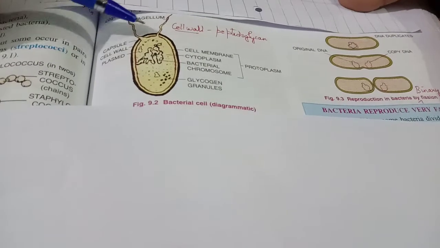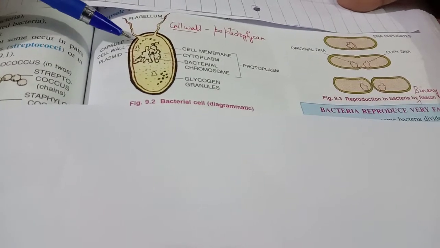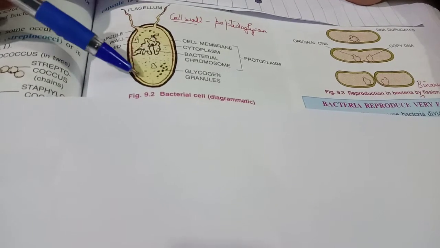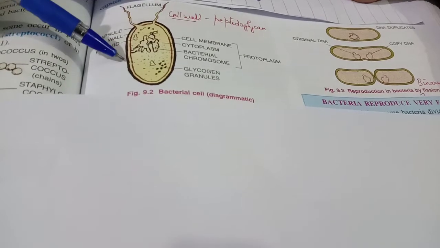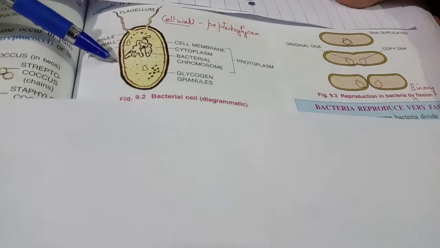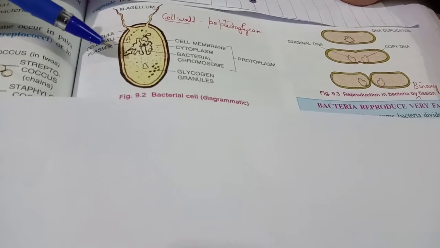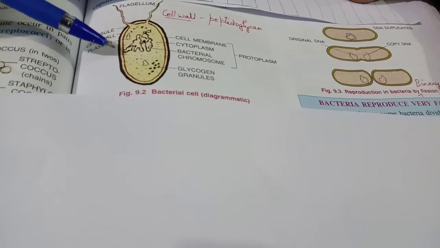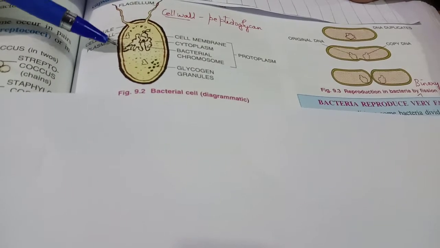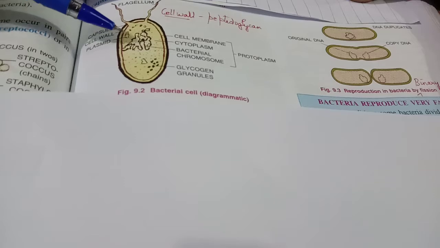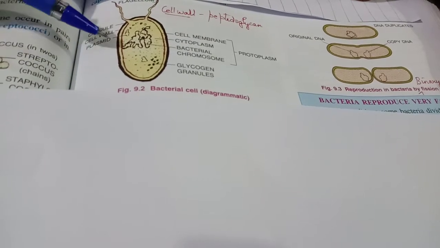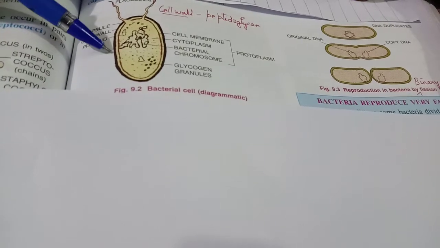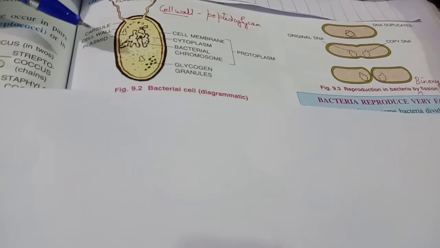As you can see in the diagram, some bacteria, besides the cell wall, have a slimy covering which is called the capsule. This protects the bacteria against harsh, that is adverse, conditions. That's why bacteria can survive in unsuitable conditions for a long period. Clear? Why? Because this outer layer called the capsule protects the bacteria from desiccation.